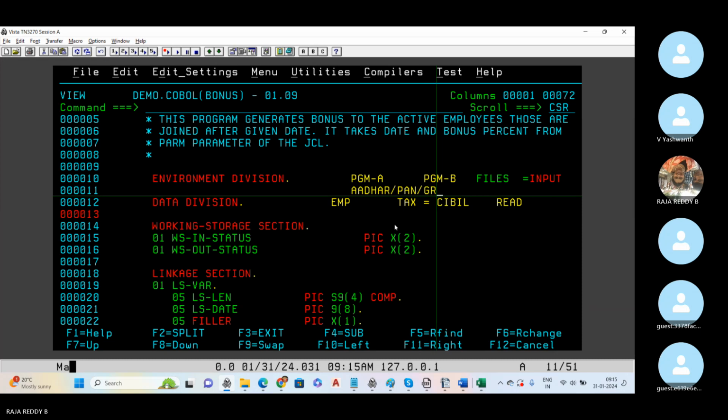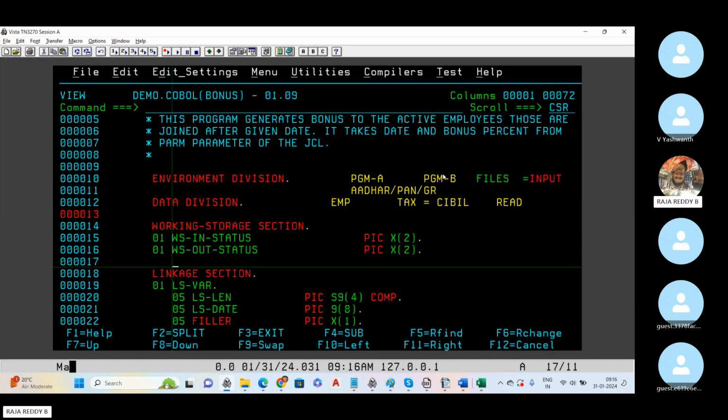These are the minimum fields I am passing from this program to that program, using the linkage section. Once they calculate the tax, or get the civil score for that particular person, they send it back via the linkage section again to the main program.